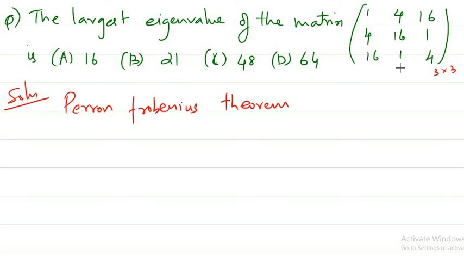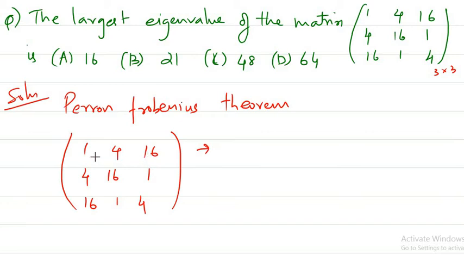If you have such an n by n matrix, then you have to sum all the rows. If I sum the rows, I get 16 plus 4 plus 1, 21. Here also I get 16 plus 4 plus 1, 21. Here also 21.